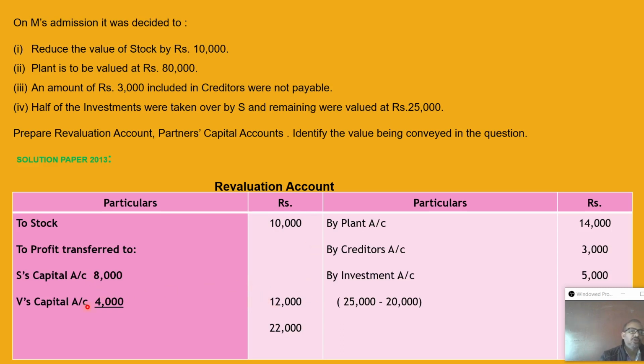That profit on revaluation goes to the old partners in their old ratio. Always old ratio. On the revaluation account, whatever profit or loss arises, we have to transfer to the old partners in their old ratio, not the new ratio or sacrificing ratio. Not only revaluation, any undistributed profit or loss, always old ratio. The chapter is immaterial, always old. But for treatment of goodwill, sometimes the sacrificing ratio is required. In the admission chapter, in case of treatment of goodwill, the sacrificing ratio is a very important ratio which we have to use. So this is the revaluation.